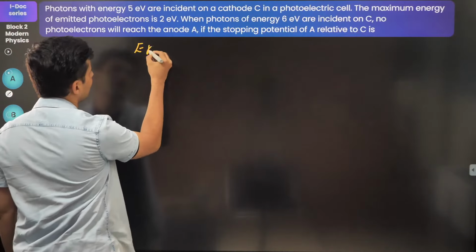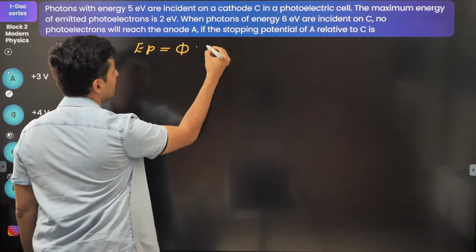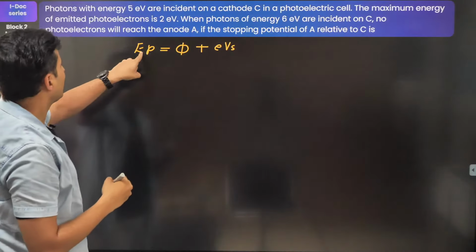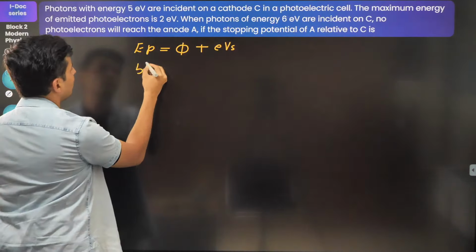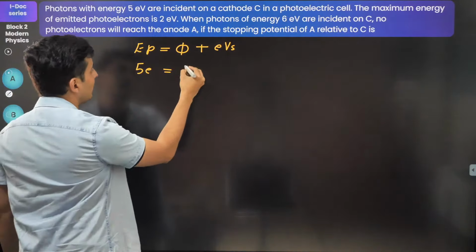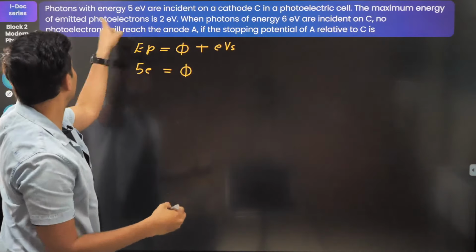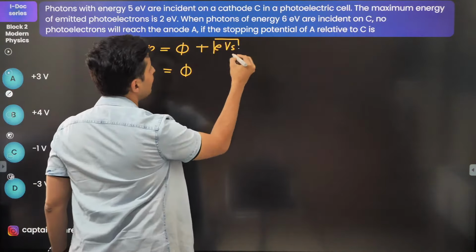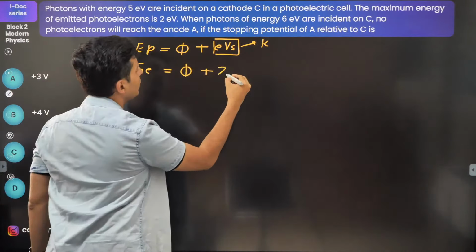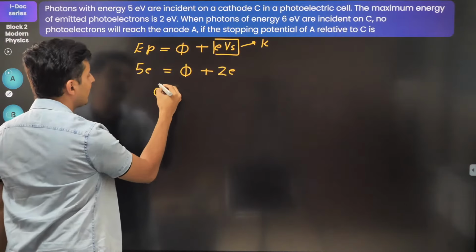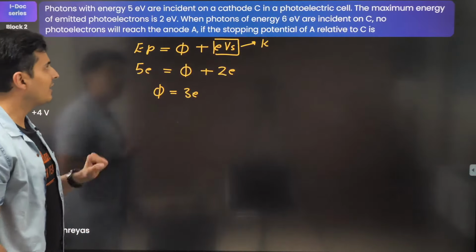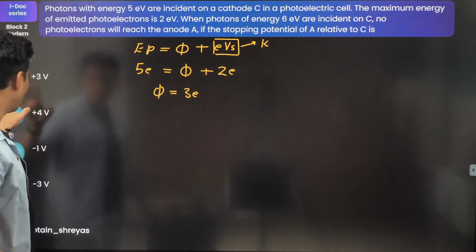Again, photoelectric equation. Energy of photon is work function plus eVs, or the kinetic energy. So the energy of the photon is 5 electron volt. The work function is not given, but what is given is the maximum energy of the photoelectron, which is eVs, which is also the kinetic energy. That is given to be 2 electron volt. From this you get the value of phi as 3 electron volt. So this is the value of phi which I got. Okay, I'll keep it aside.